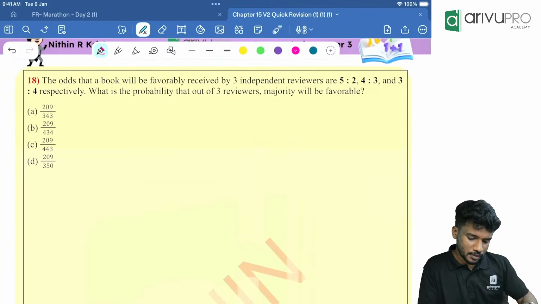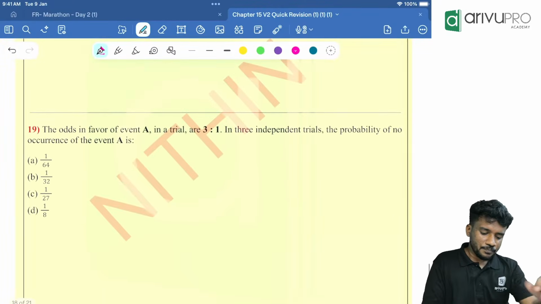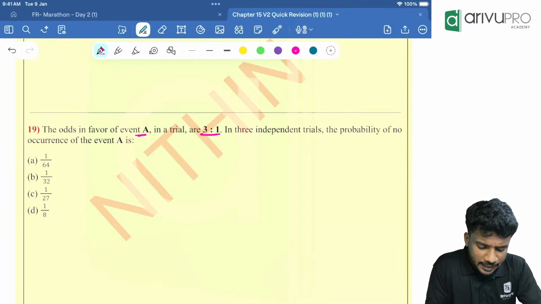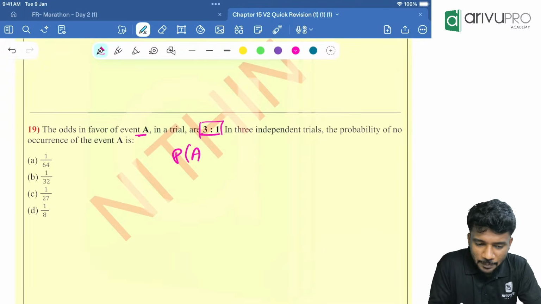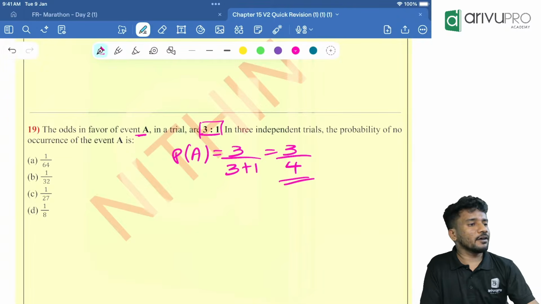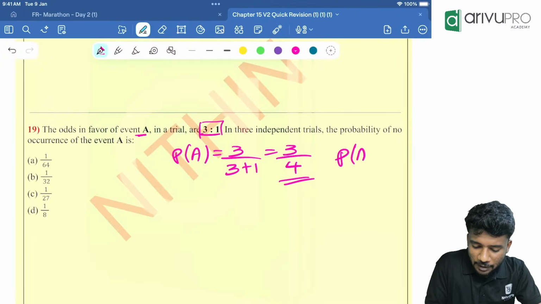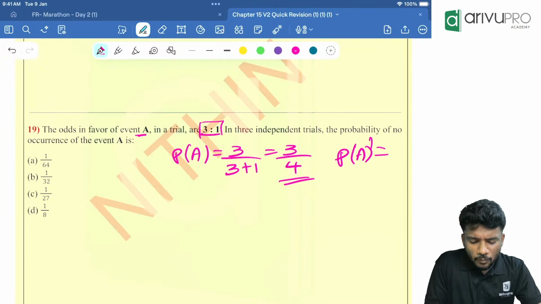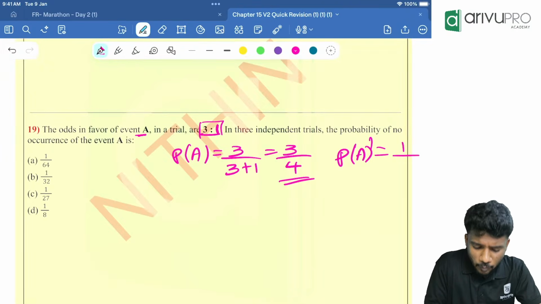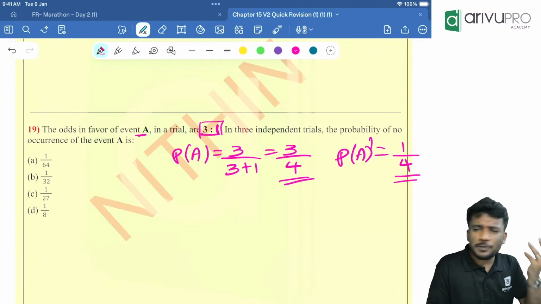Look at the question. This one we'll solve first. Odds in favor of an event A in a trial is 3:1. That means P of A will be how much? 3 divided by 3 plus 1, which is equal to how much? 3 by 4. Okay, P of A is 3 by 4. Then P of A complement is how much then? 1 minus 3 by 4, or you can directly take it as 1 divided by 3 plus 1, which is how much? 1 by 4. Anyway, you can take it, you will get the answer.